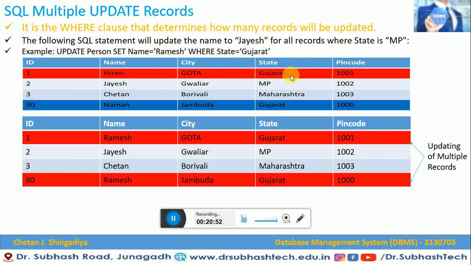So in these two places where Gujarat is there, the names Hiren and Naman will be replaced with the updated name Ramesh. So here you can see Hiren is going to be replaced with Ramesh, and Naman is also going to be replaced with Ramesh. These two records will be updated with the help of this statement. So this is how multiple records are updated in a SQL statement.